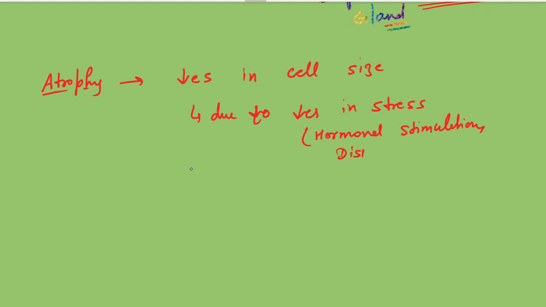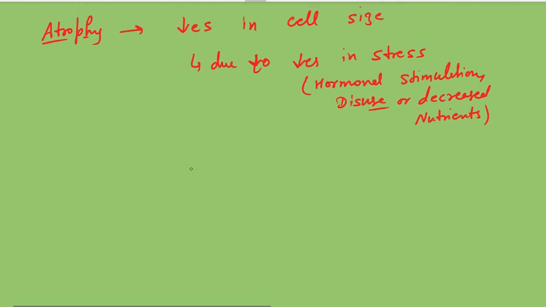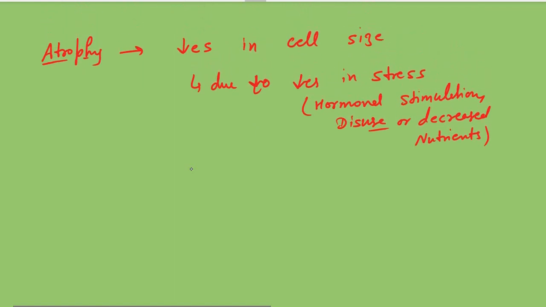Normally what we are doing, we don't use our brain, that will lead to the hypertrophy. Okay. तो अगर हम अपने दिमाग को ज्यादा यूज नहीं करेंगे तो वो क्या हो जाएगा, धीरे धीरे रिड्यूस होना स्टार्ट कर देगा, काम करना बंद कर देगा. So that is also an example of the atrophy. Then there is a decrease in nutrients. If you do not take a proper diet, then it can also lead to the atrophy, a decrease in the cell. Our cell size will be reduced. We will become so thin and unhealthy.